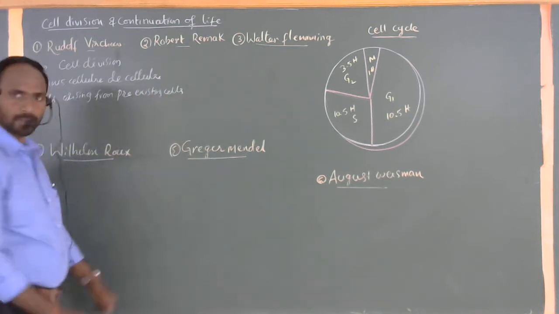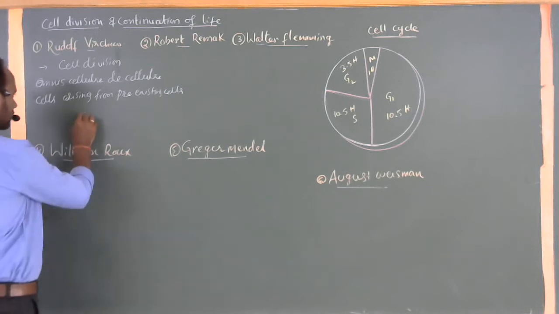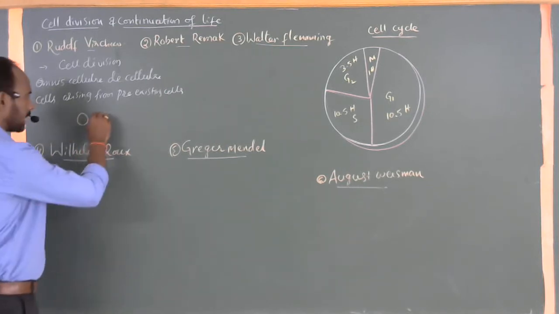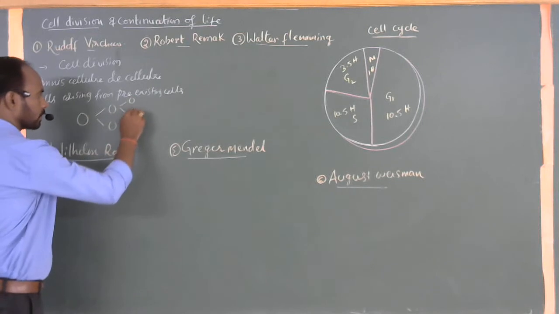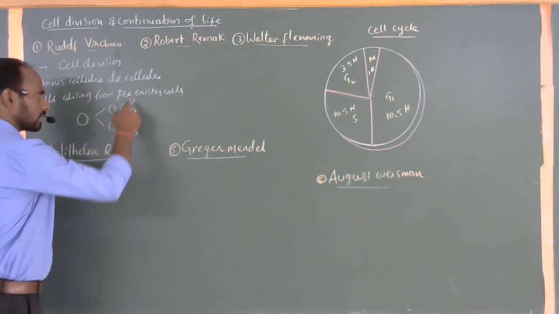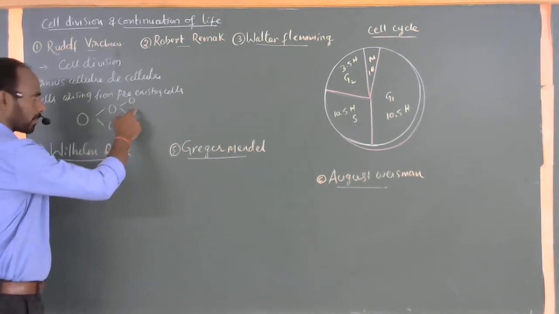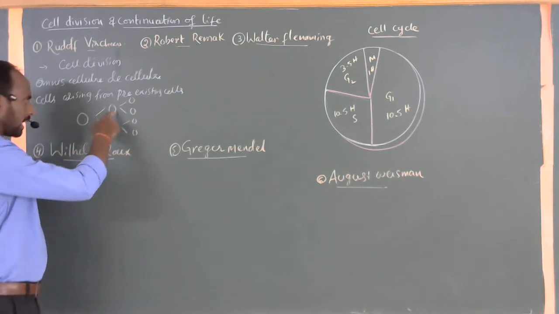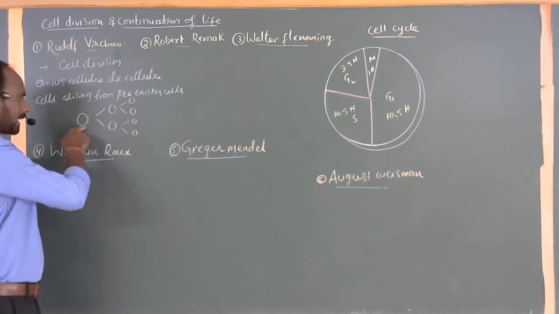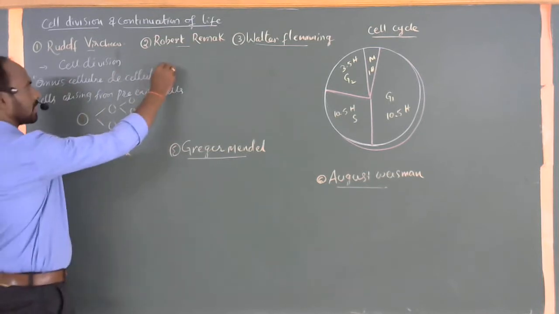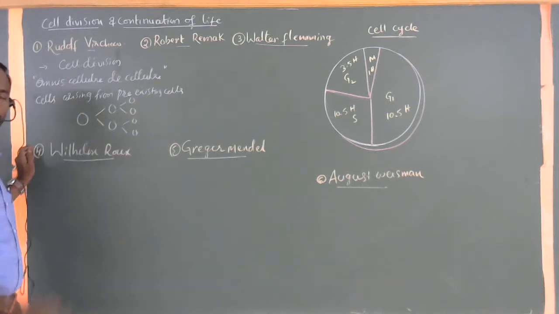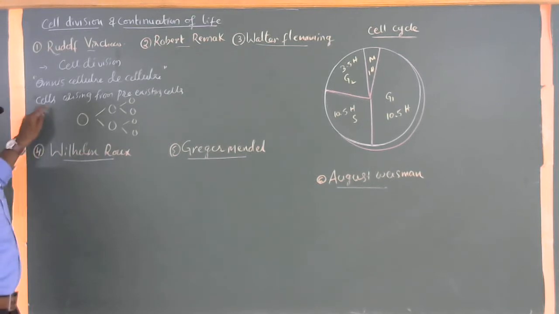See this? For example, this is cell 1. This cell can divide into 2. And this cell again divides into 2, and this cell again divides into 2. These two cells are produced from the existing cell, and again these two cells are produced from the pre-existing cell. See, the statement is very clear now: omnis cellula e cellula, all cells are forming from their pre-existing cells. The first statement regarding cell division was given by Rudolf Virchow.